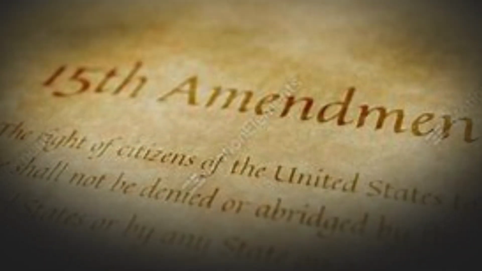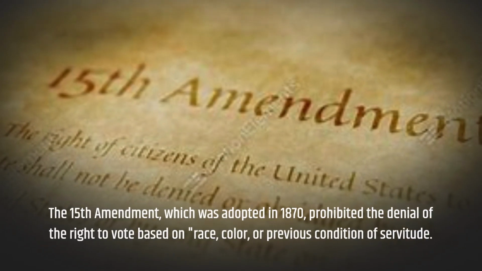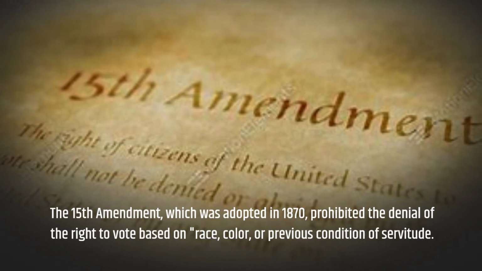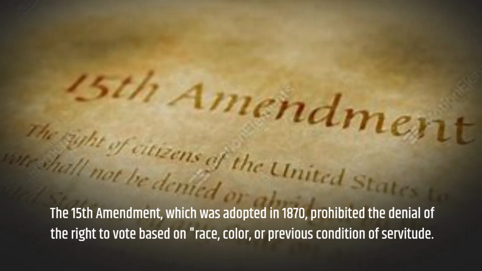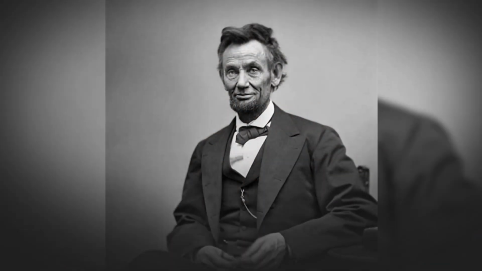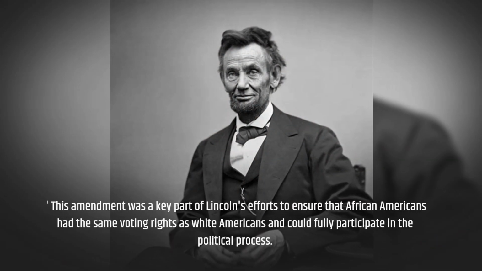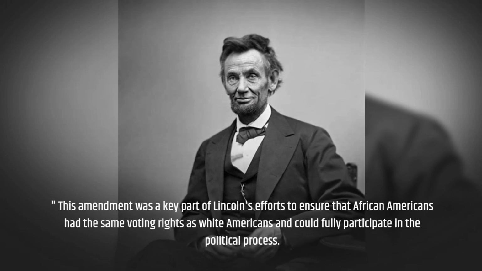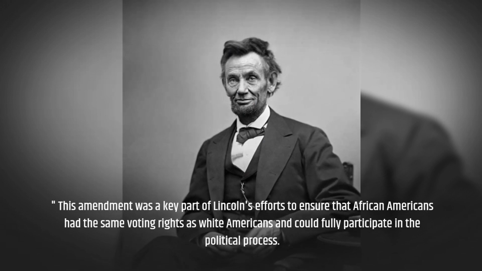The 15th Amendment, which was adopted in 1870, prohibited the denial of the right to vote based on race, color, or previous condition of servitude. This amendment was a key part of Lincoln's efforts to ensure that African Americans had the same voting rights as white Americans and could fully participate in the political process.